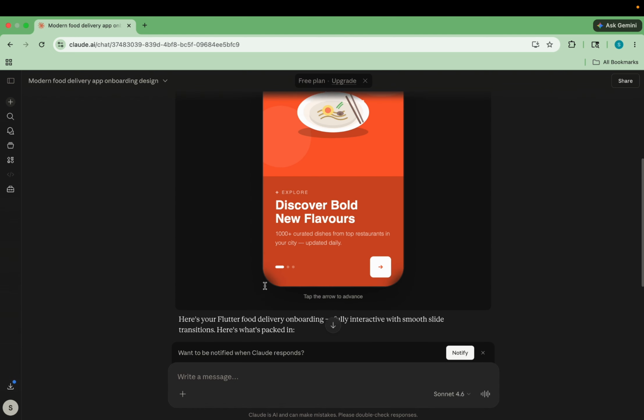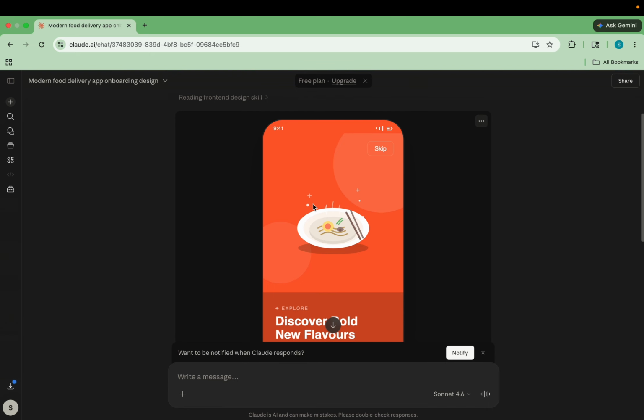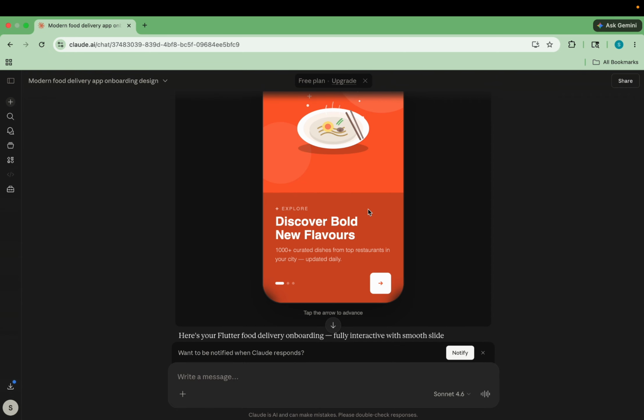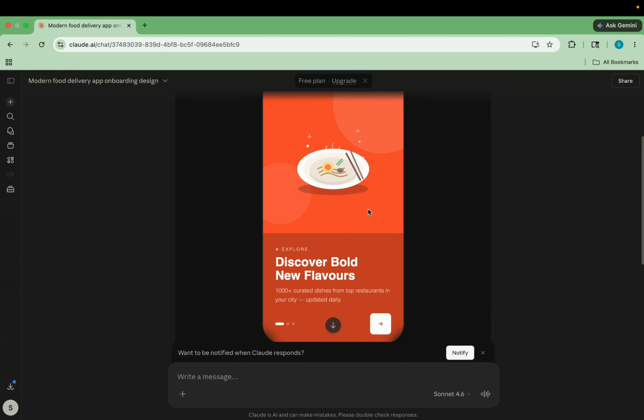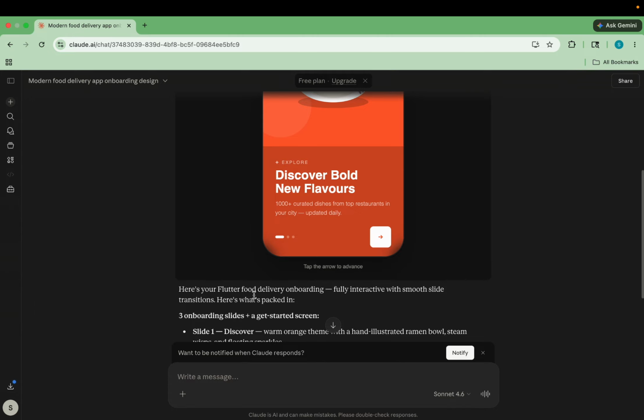Okay, now I can see this is a single page, but I am going to take this design because it looks really great, with the design and all that it has created. So this has totally been approved from my side because the colors and all, and the image also look really great, though I said it was an egg, but it is not an egg. Okay, so now I'm going to tell Claude to give me the design so that I can copy the code and paste it in my VS Code. So I need a Flutter code for it.